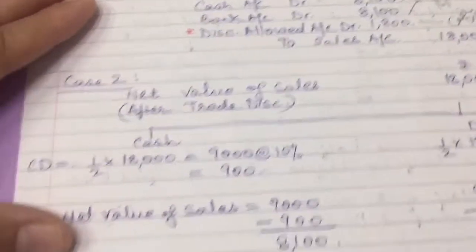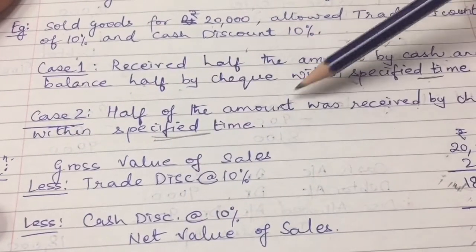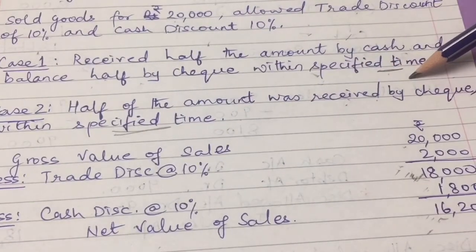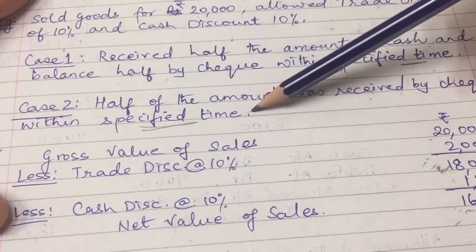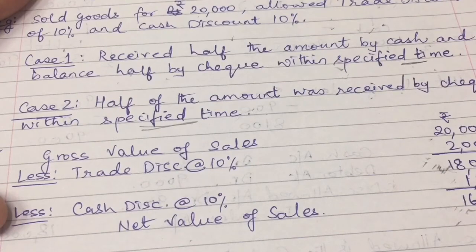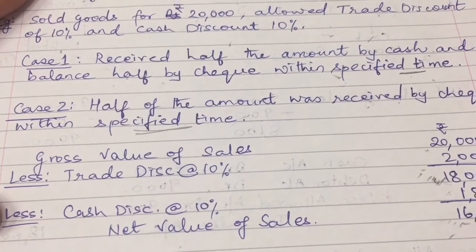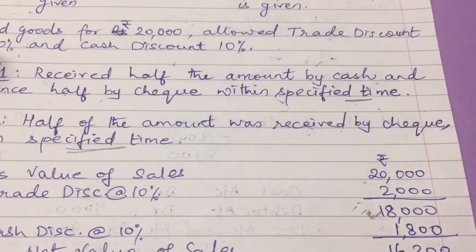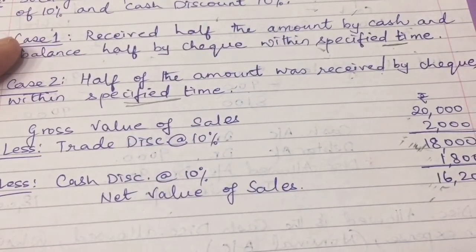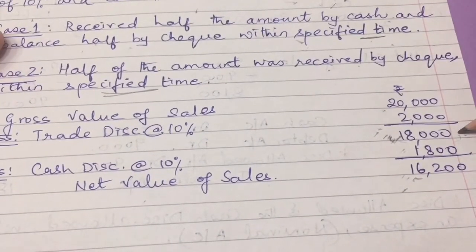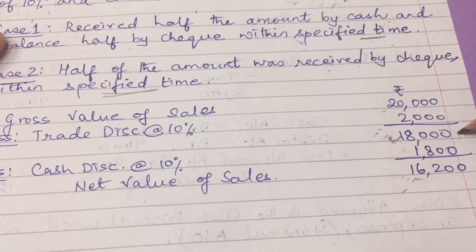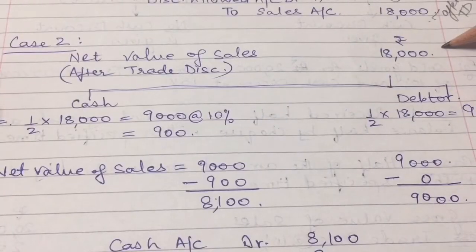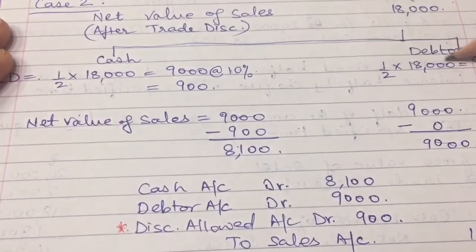Okay. Now, case 2 says half of the amount was received by check within specified time. This is very clear. That means half is made by cash, by bank, by check, but half is on credit. So here when we took 18,000, that is after trade discount, 18,000 is my net value of sales. We have to divide it into two parts.